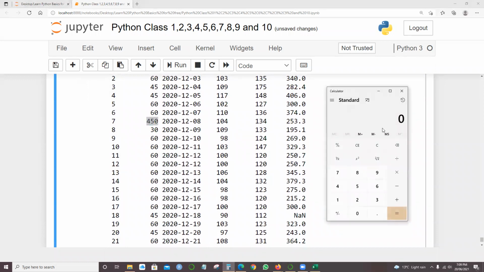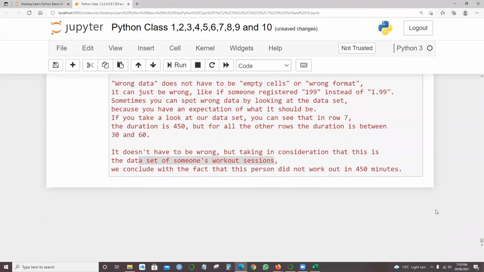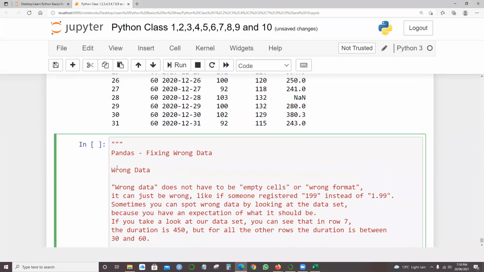So 450 minutes, divided by 60, is 7.5 hours. If someone goes to a gym, I don't think they will work out continuously for 7.5 hours. Rather, they might work out for 60 minutes or 30 minutes. So this is something like an outlier, we would say. What we're trying to say is that it's wrong data.